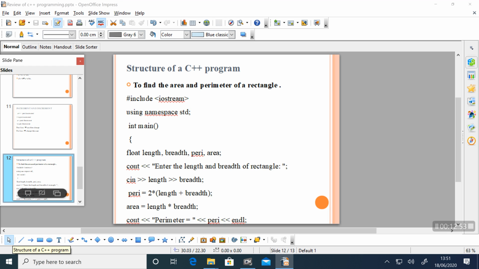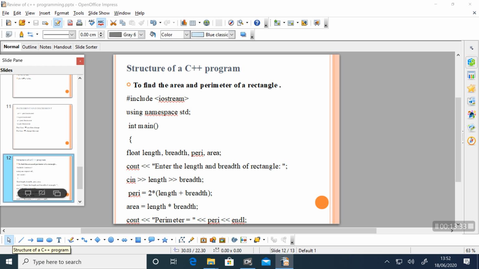Then for finding the area and the perimeter of a rectangle, what variables do we need? We need length and breadth. We know that the area of a rectangle is length into breadth and the perimeter of a rectangle is 2 into length plus breadth. So we specify the variables here: float length, breadth, and we need to find the perimeter, so we specify the variable peri, and we specify the variable area here.